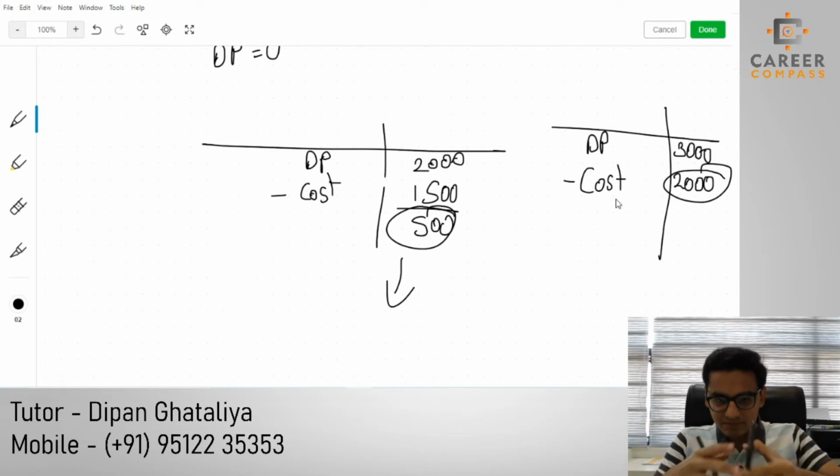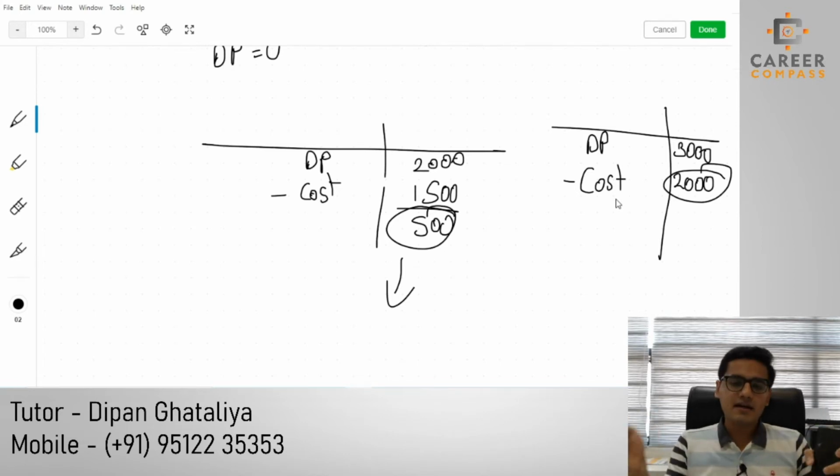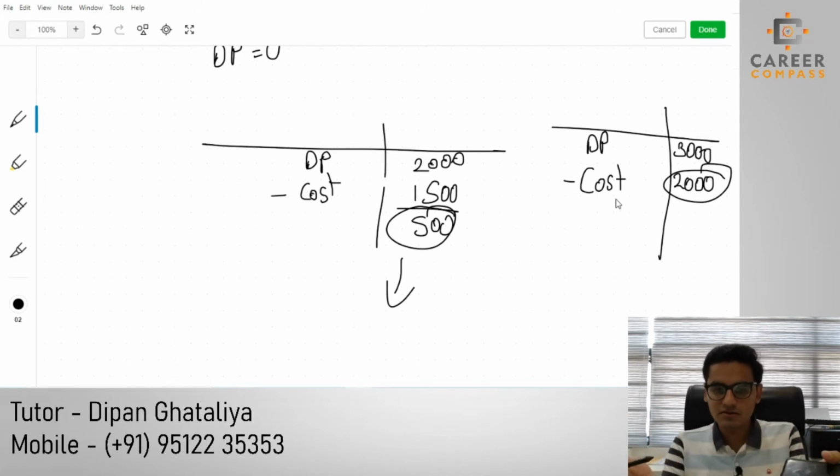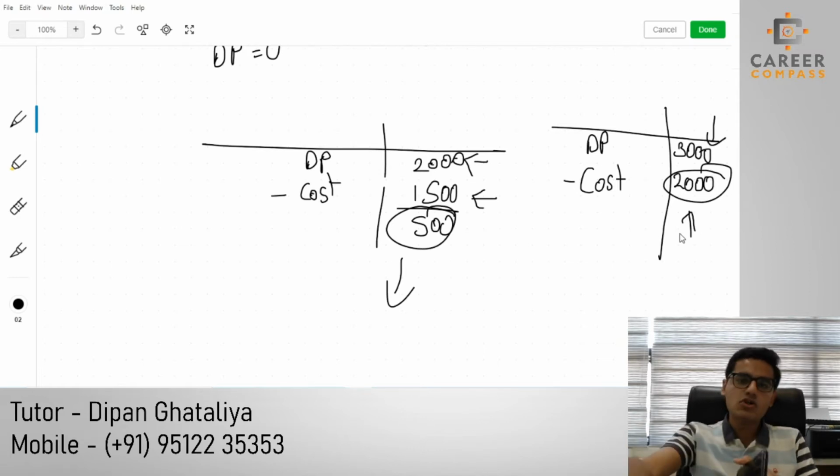In a normal transaction, every figure is logical because each and every amount is an actual amount. I received the disposal proceed of 2000, you paid me 2000, so that becomes your cost.